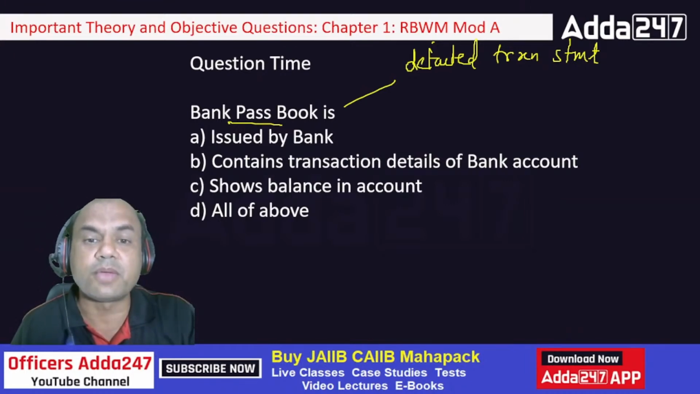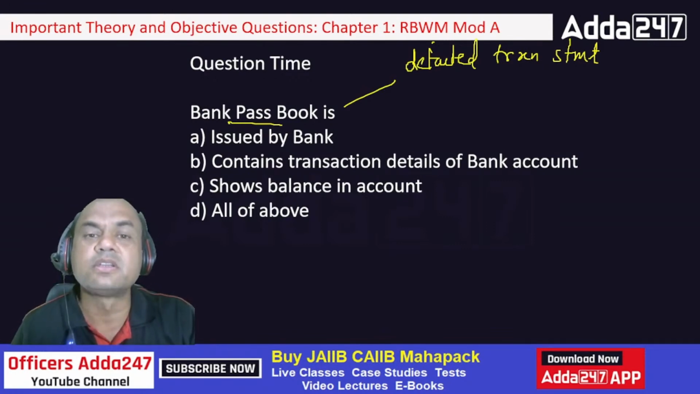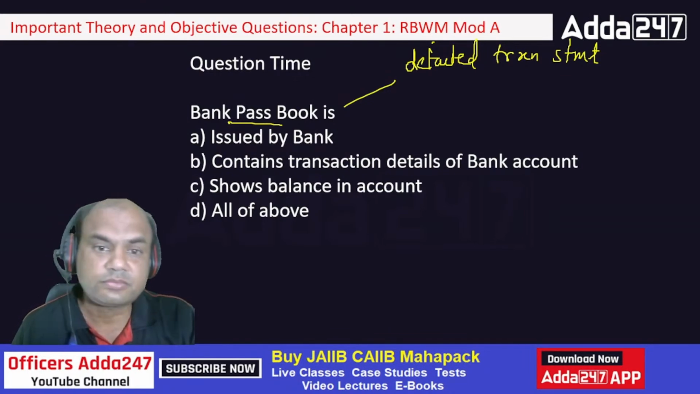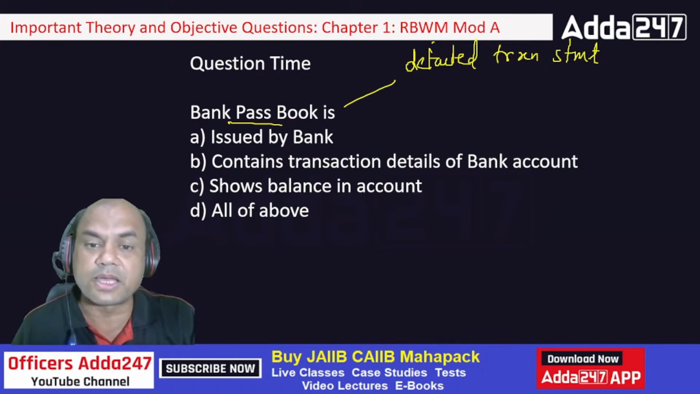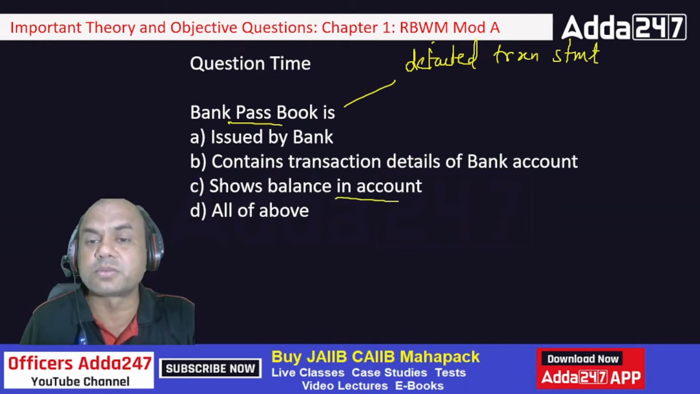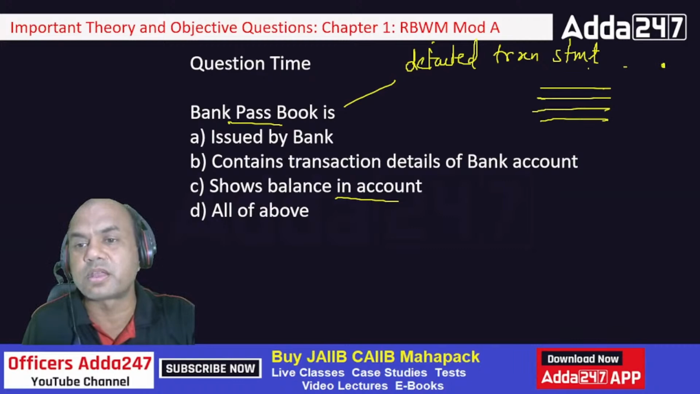So what is the bank passbook, coming again? It is issued by the bank. Of course, it is issued by the bank because this is a property of the bank. It contains the transaction details of the bank account, correct, and shows the balance in the account. So balance is the last part shown over here. Suppose you have 10 transactions, so all 10 will be shown. Debit, credit will be shown, and then there will be a balance part, right? So debit, credit, and balance. This balance is the final balance always.